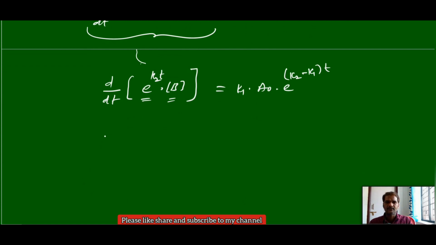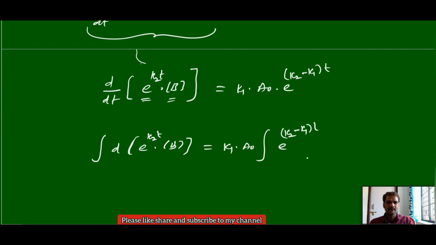Apply integration, that is integration of d of e power K2t into concentration of B is equal to, anyhow K1 A0 they are constants, times integration of e power K2 minus K1 t into dt, again within the limits 0 to t.